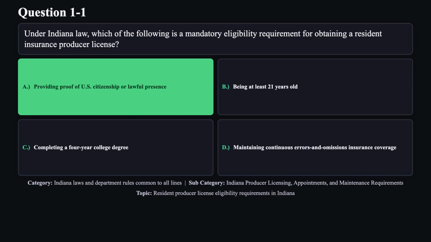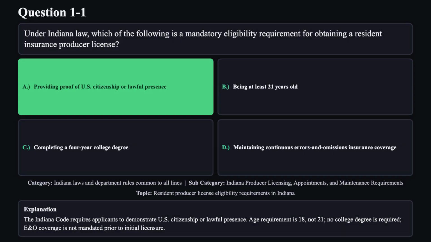The correct answer is A. The Indiana Code requires applicants to demonstrate U.S. citizenship or lawful presence. Age requirement is 18, not 21. No college degree is required. E and O coverage is not mandated prior to initial licensure.